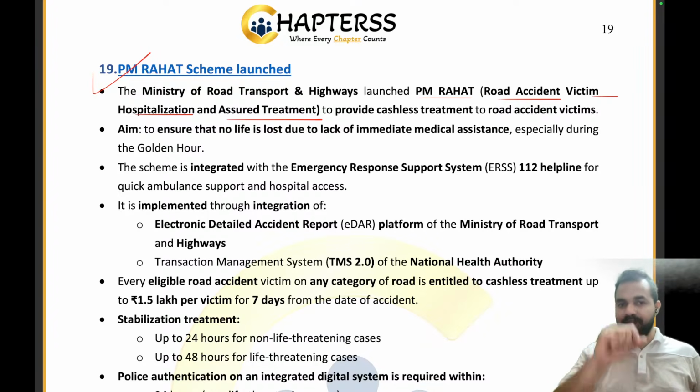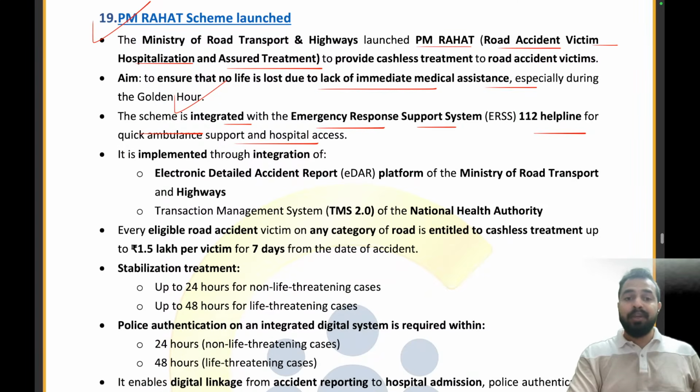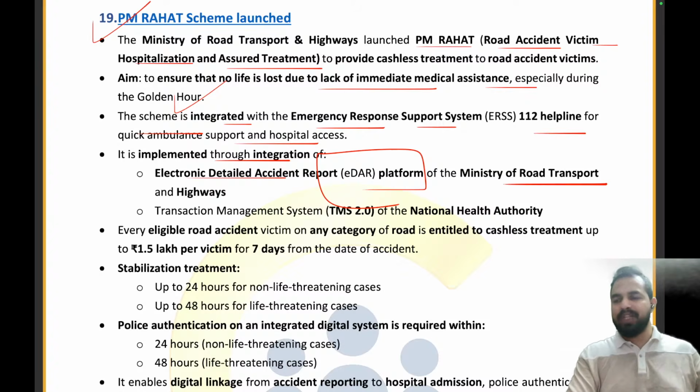The aim is to ensure that no life is lost due to the lack of immediate medical assistance, especially during the golden hour. The scheme is integrated with the emergency response support system 112 helpline for quick ambulance support and hospital access. It is implemented through the integration of the EDAR platform. Guys, what is the EDAR platform? It is the electronic detailed accident report platform of the Ministry of Road Transport and Highways. So it has been integrated with the EDAR platform.